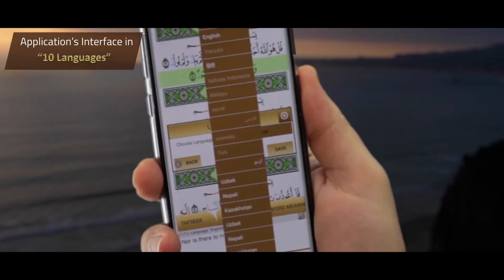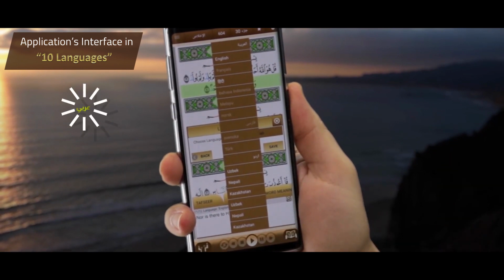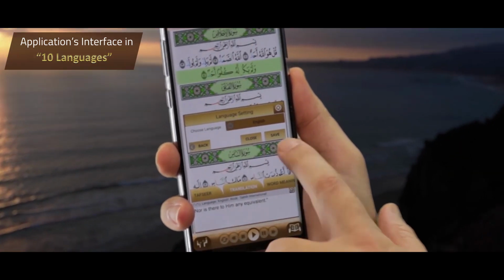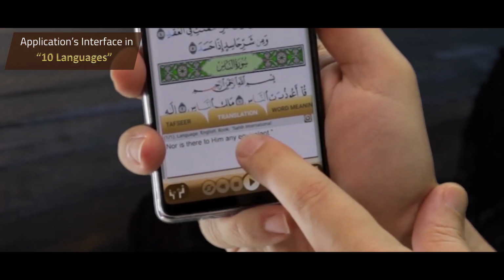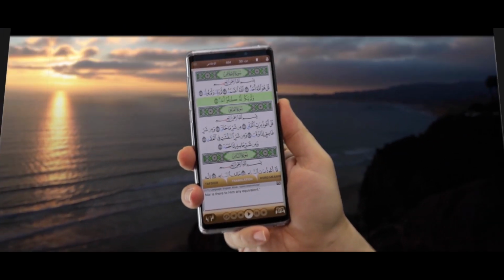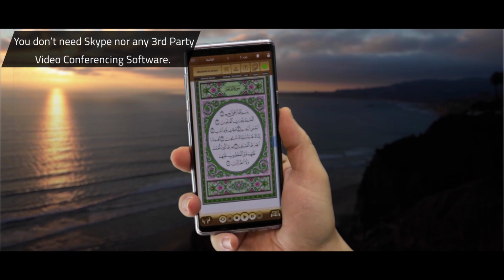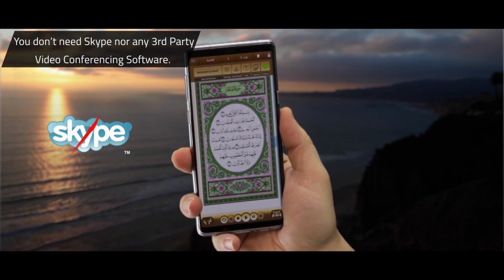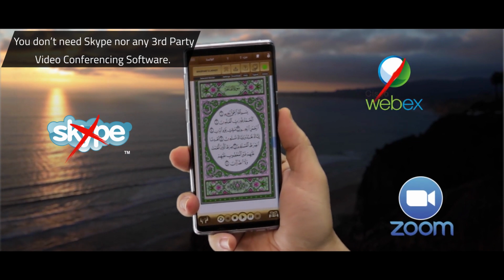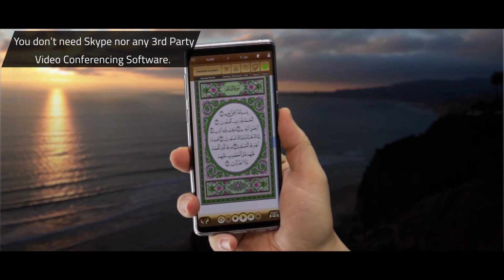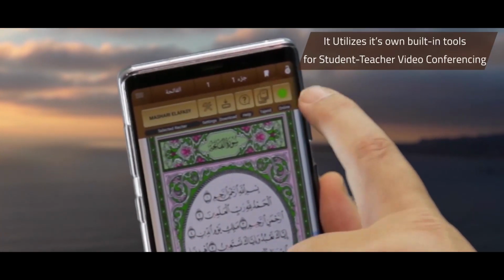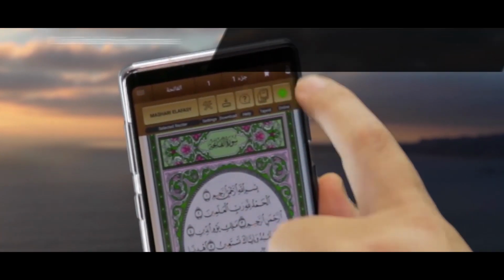And in addition to the Arabic and English interface, you can choose among 10 different languages your preferred application interface. In addition, you have access to more than 60 translations of more than 25 languages. And if you like to have a direct video conference with your teacher, you won't be needing neither Skype nor any other third-party video conferencing tool, since the application has its own video conferencing tools that allow you to have a real-time virtual meeting with your teacher online.